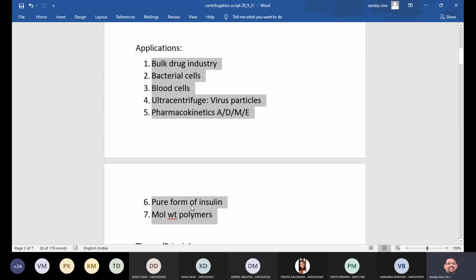Then pure form of insulin can be easily separated out, and it is used to determine the molecular weight of polymers such as serum albumin, insulin, and methyl cellulose. So what will be the principle of centrifugation then?